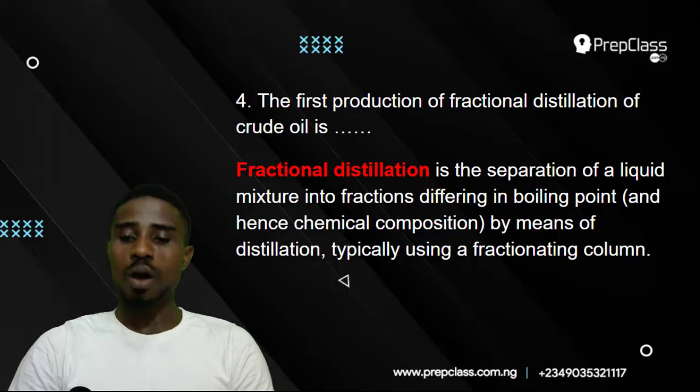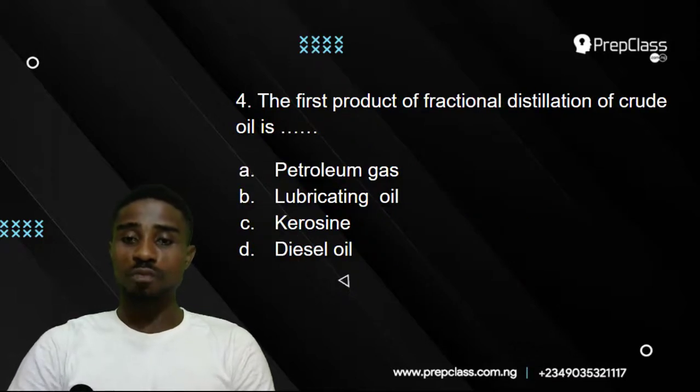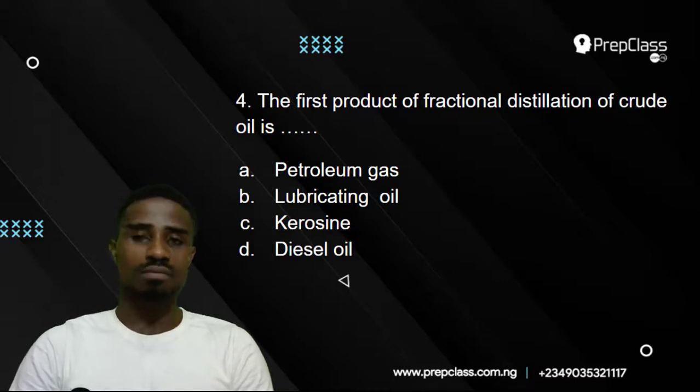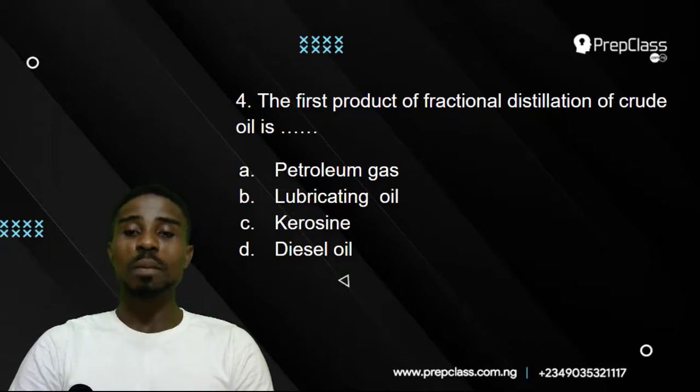Now, if you go back to our options, we have petroleum gas, lubricating oil, kerosene, diesel oil. Which one of these has the lowest boiling point? The one with the lowest boiling point would be petroleum gas, because it's a gas. Gases have very low boiling points, and they are volatile even in their ordinary state. They quickly diffuse out. So our correct option would be petroleum gas.